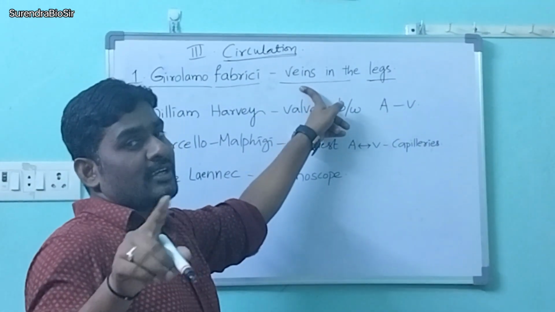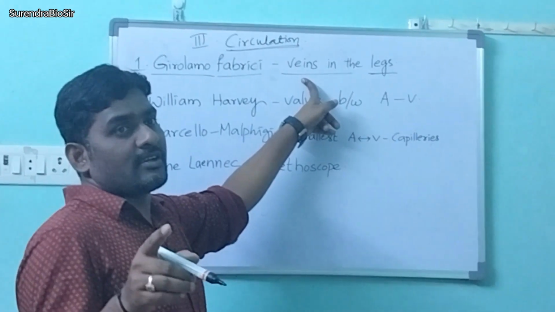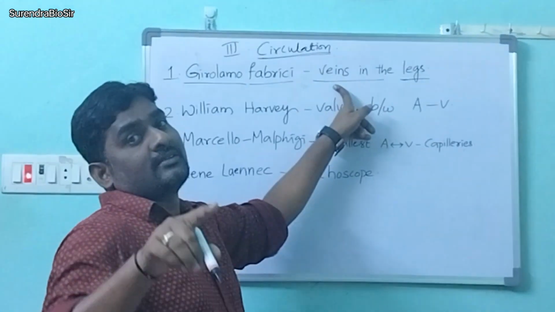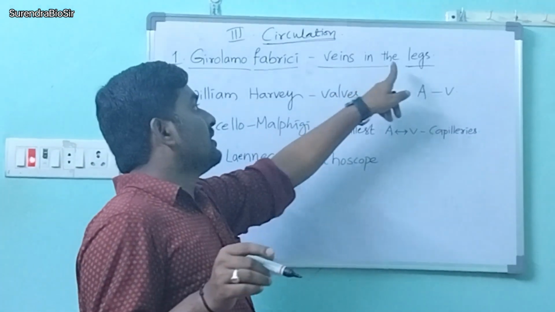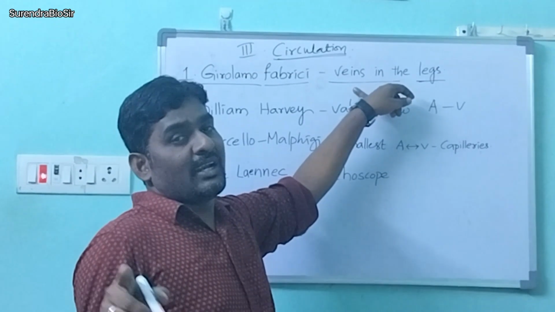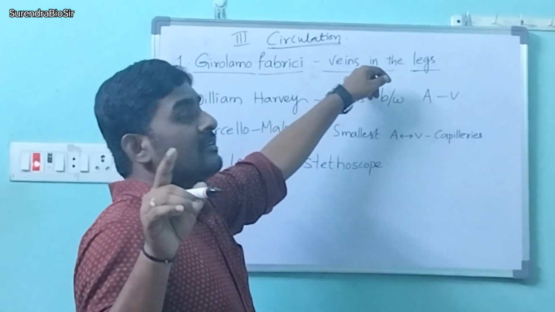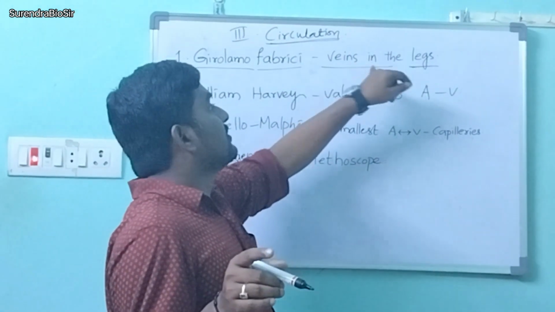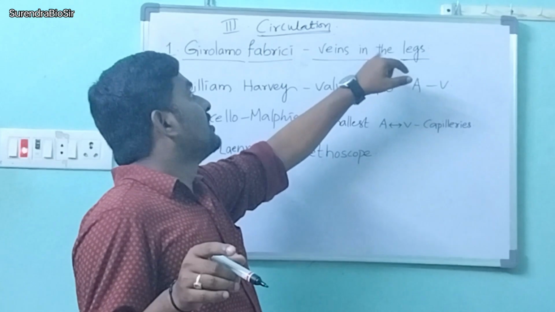So if you see, blood vessels are of two types, arteries and veins. Arteries carry oxygenated blood and veins carry deoxygenated blood. He observed veins here. What is meant by veins? Deoxygenated blood containing blood vessels. He observed the veins in the legs.